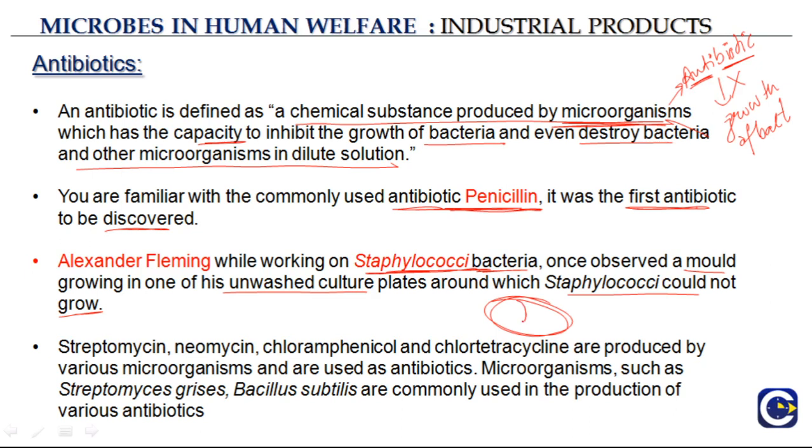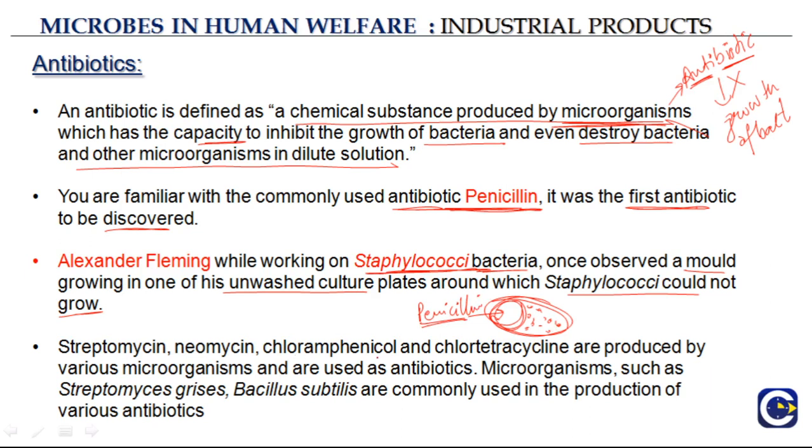And then, he observed a particular area which he called mold, where there was no Staphylococci. So, let's say the Staphylococci is growing here, but in this area there was no Staphylococci bacteria growing. And because it was not growing here, this was because there was penicillin present here. So, penicillin basically inhibited the growth of this Staphylococci bacteria.